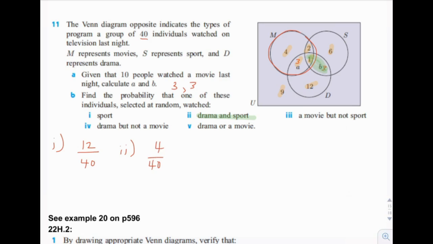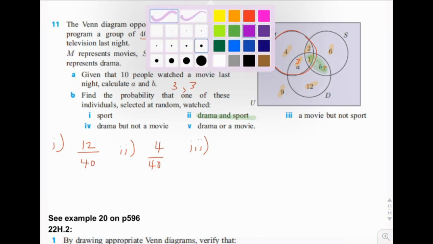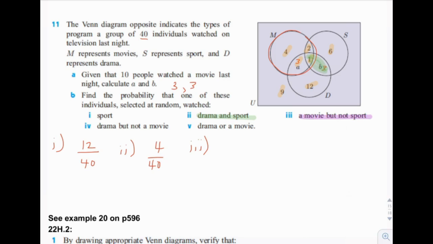Okay, 3. Watched a movie but not sport. Movie but not sport. So that would be this bit apple shape here, right? Not sport, but movie. So that would be 4 plus 3, 7 out of 40.